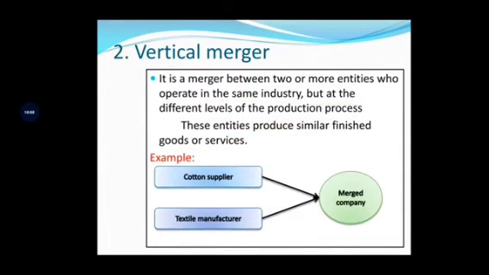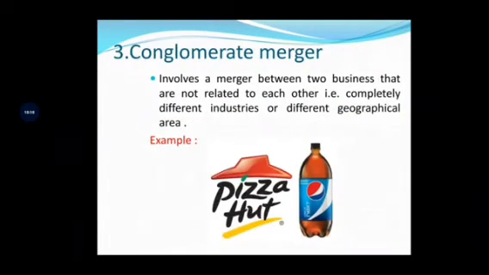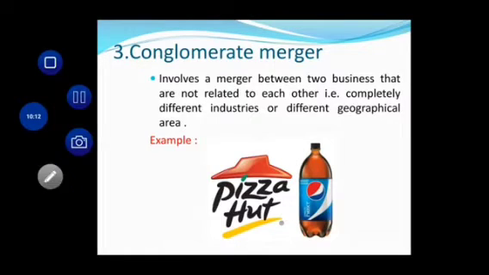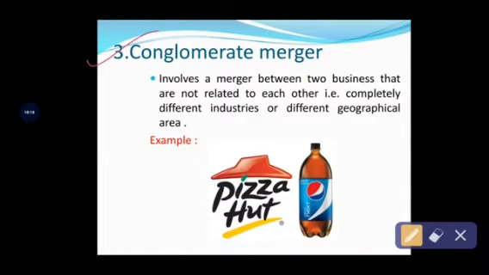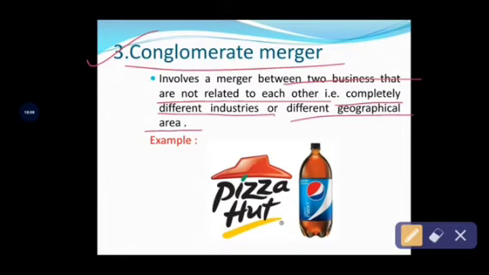So the next form of merger is conglomerate or conglomeration merger. Okay, see, in a conglomeration merger, the merger can take place between two or more business entities that are not related to each other. That is, the companies or entities are from completely different industries or different geographical areas.